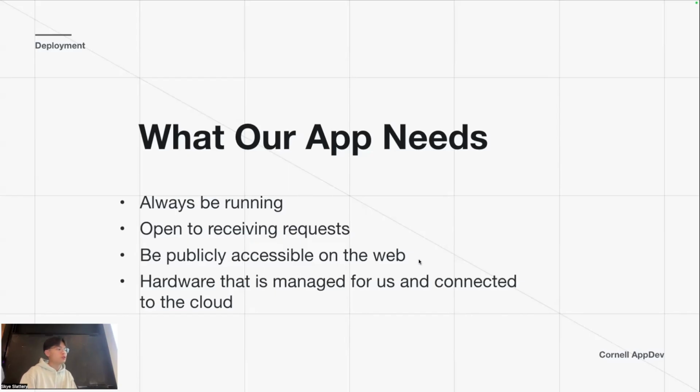So right now we're all hosting it locally or in a container locally. Although last time I showed you how you guys could access my backend on this network, on this Wi-Fi, it will not be accessible for someone in a different hall or a different dorm, right? So we want it to be publicly accessible on the web.